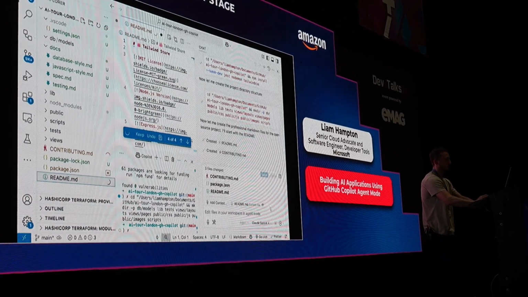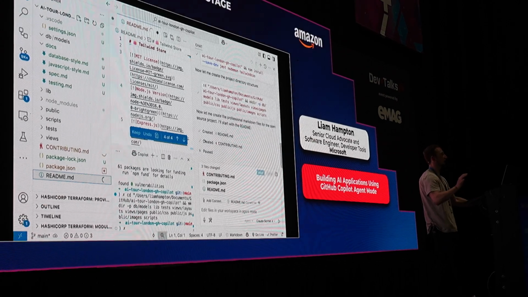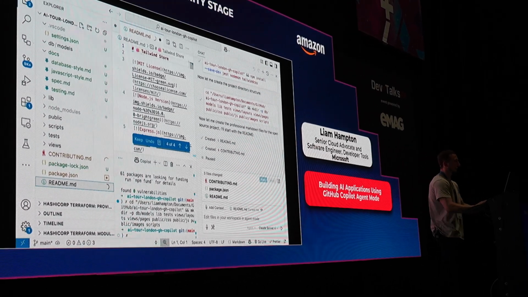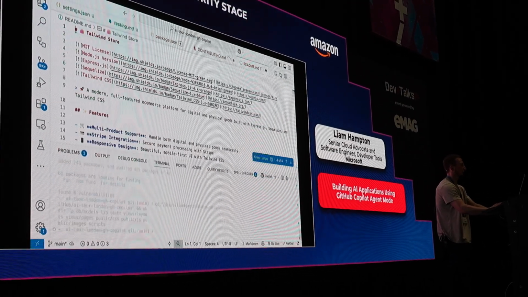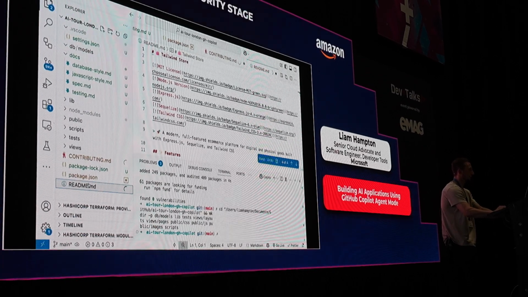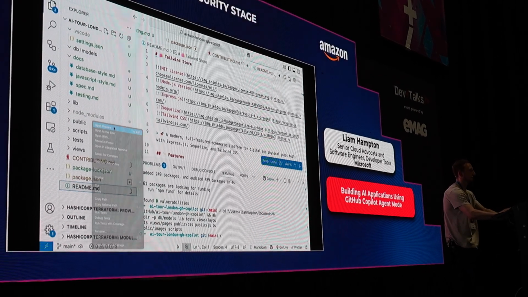I'm actually going to go and pause this. We can pause agent mode, by the way. We can absolutely pause it. I'm going to close down chat for a second. I'm going to close this pane and actually let me go and open up the README and see what it looks like, just in preview.